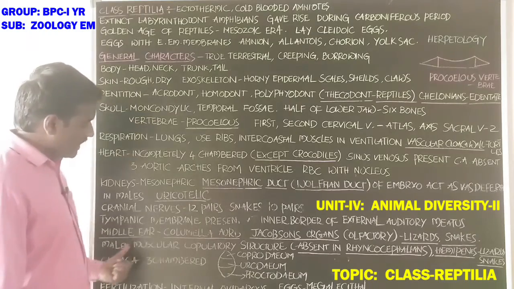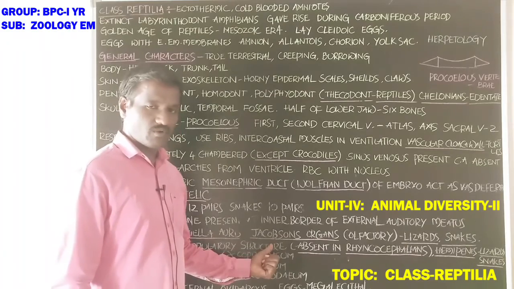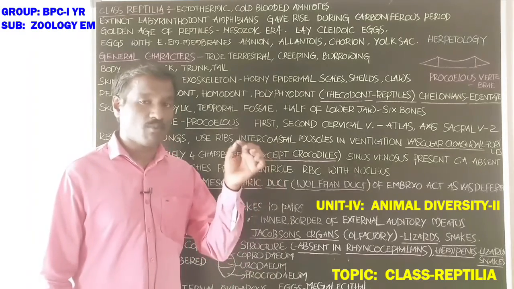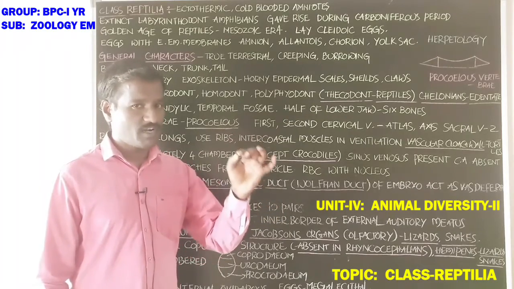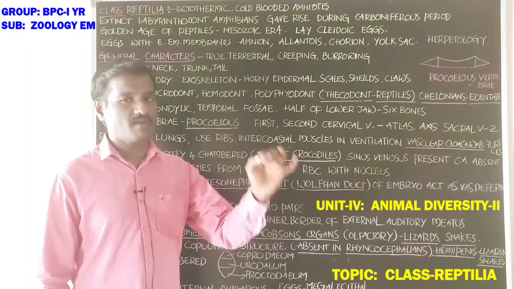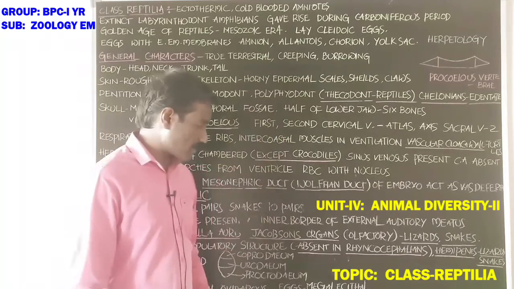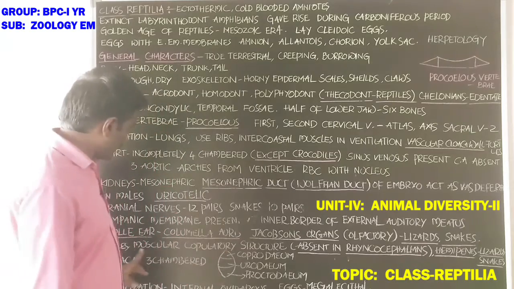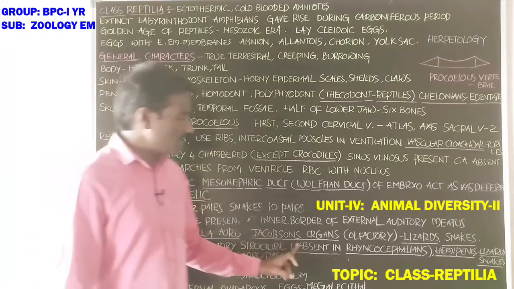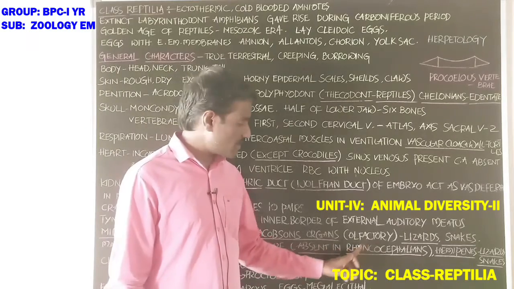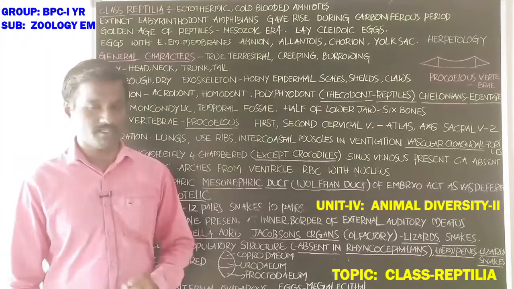Next, males have muscular copulatory structures, which help to transmit sperms from the male body to the female cloaca. The copulatory structure is absent in rhynchocephalians, which are a group of reptiles.